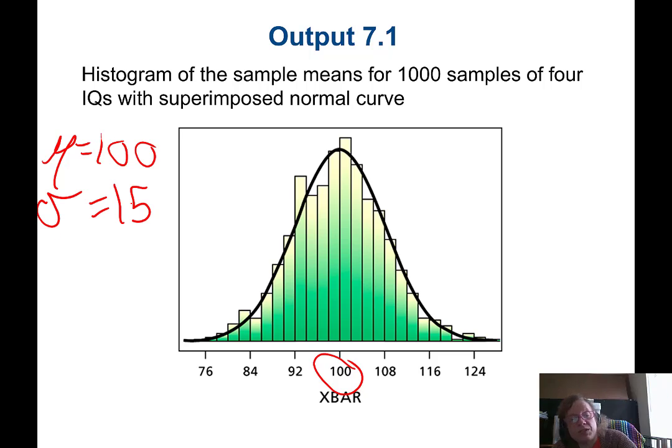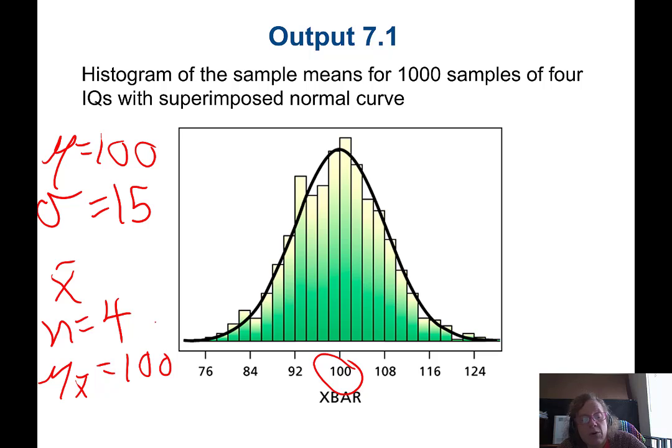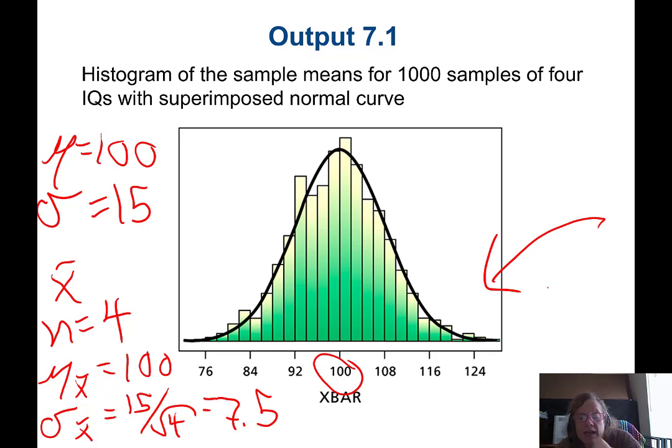So what happens if we start looking at an x bar for IQ where n equals 4? Well, first of all, we'd expect our mu of x bar to also equal 100, but now our standard deviation for x bar is going to equal 15 divided by the square root of 4, which is 15 divided by 2, or 7.5. So here's a simulated example, and if you look, yeah, we got about 7.5 above and below the mean is our inflection point, indicating that that is indeed about where the first standard deviation falls. So just happens to work pretty perfectly.